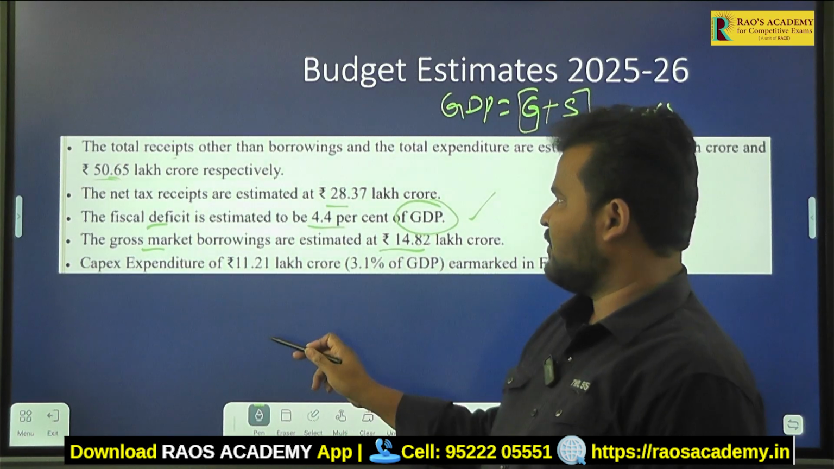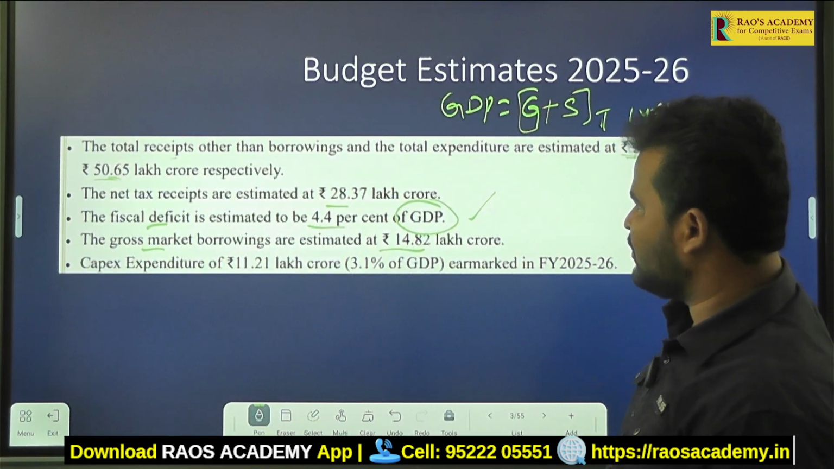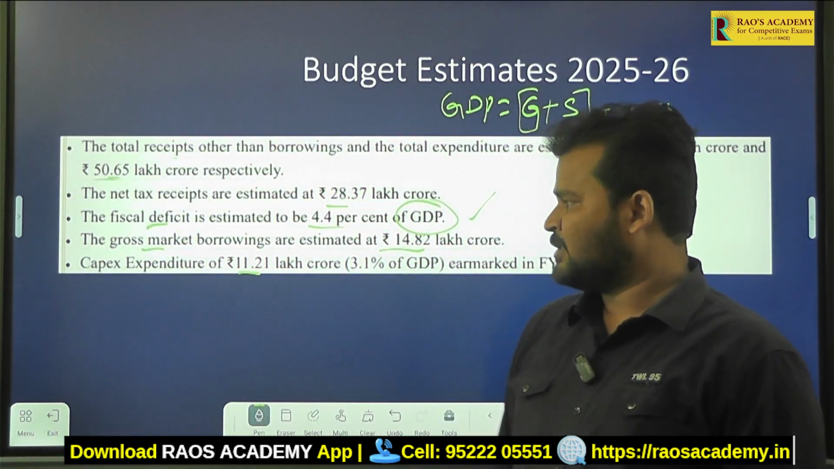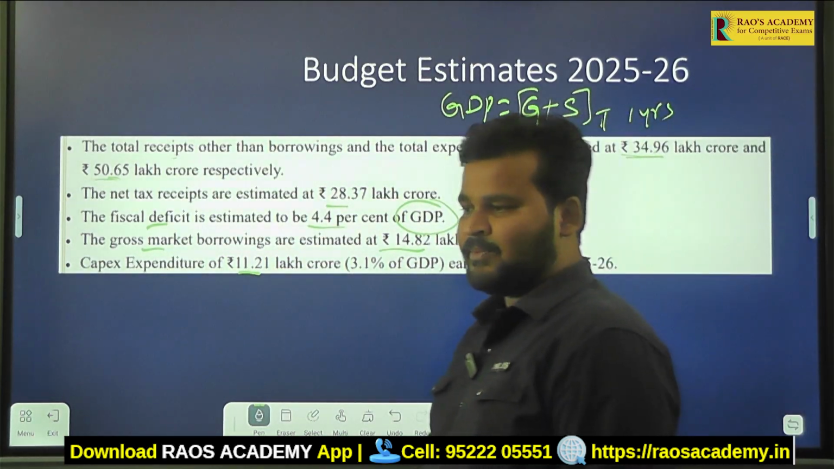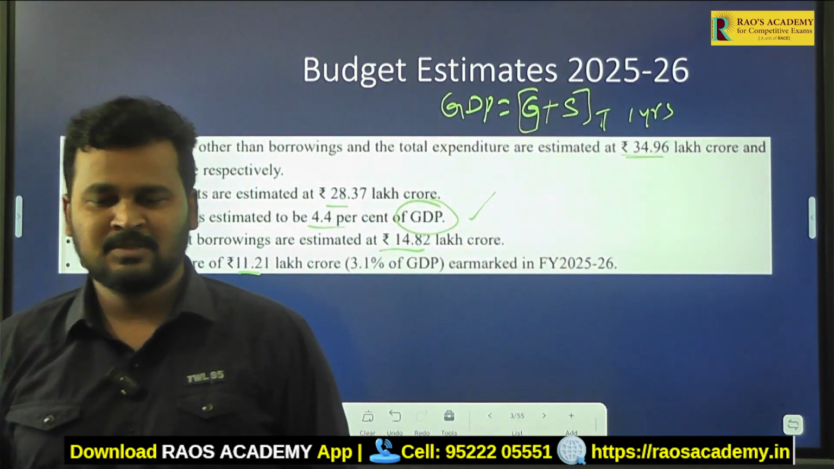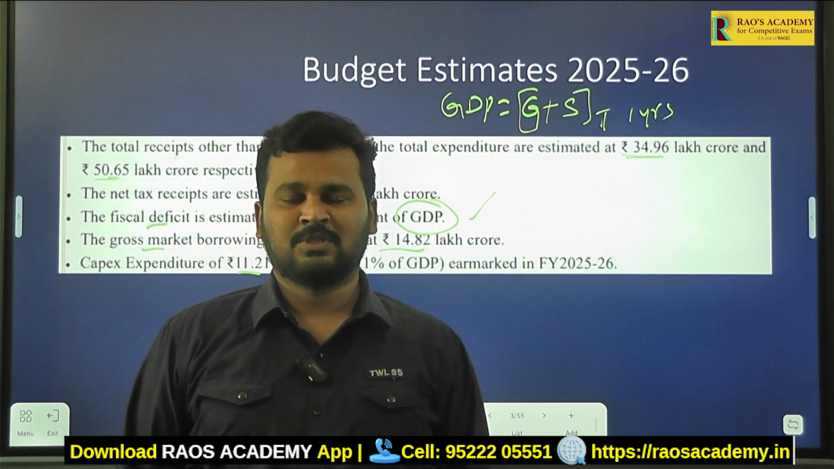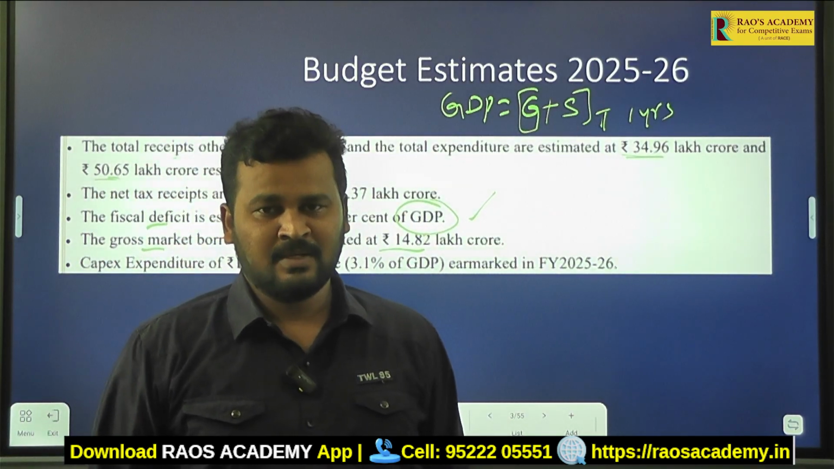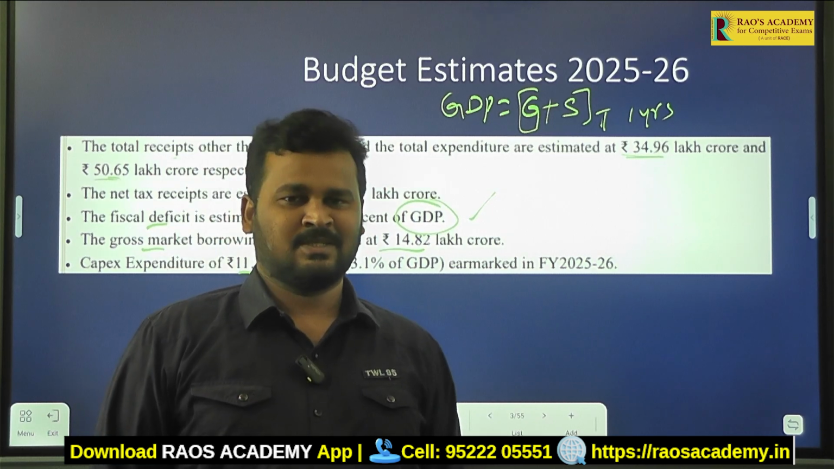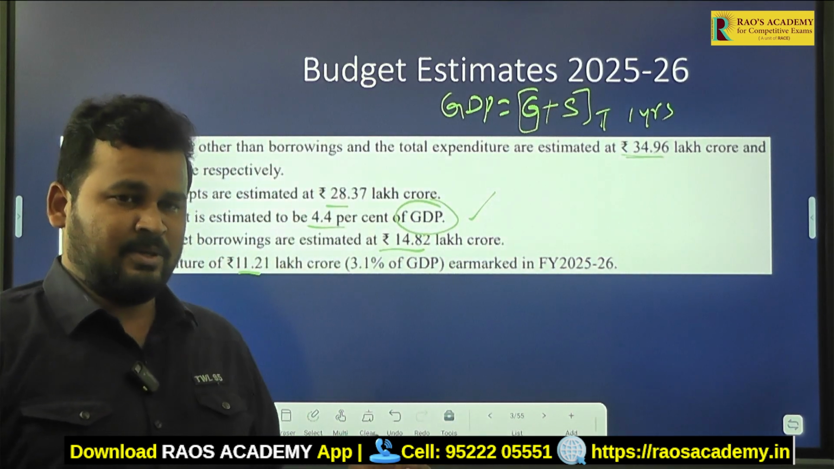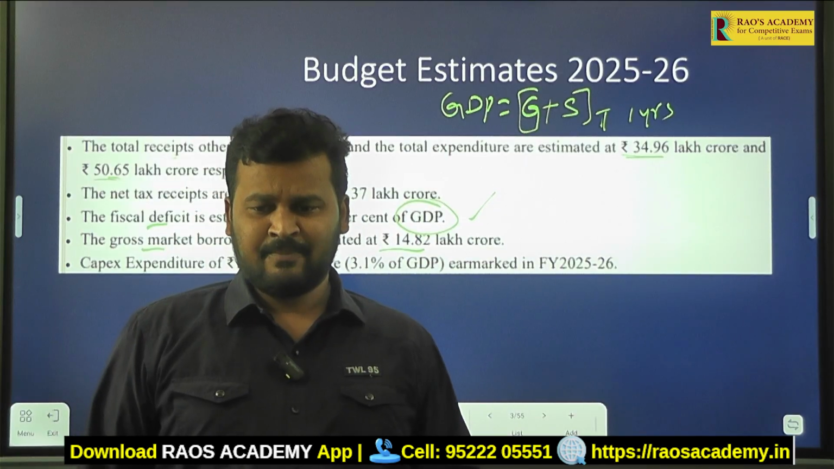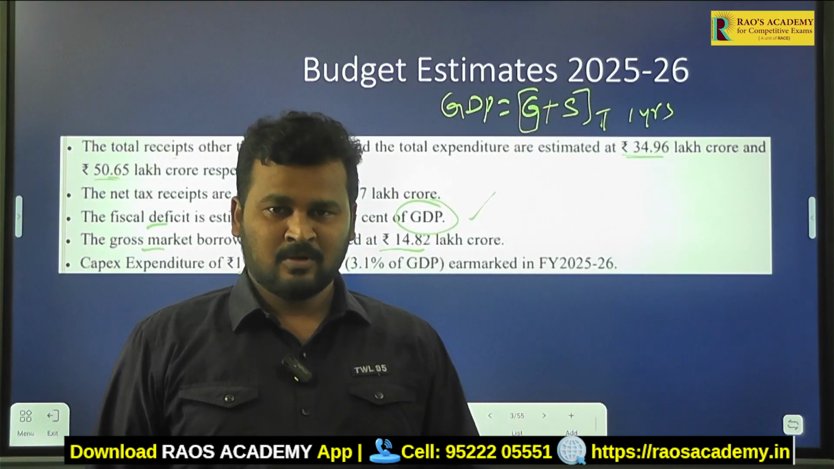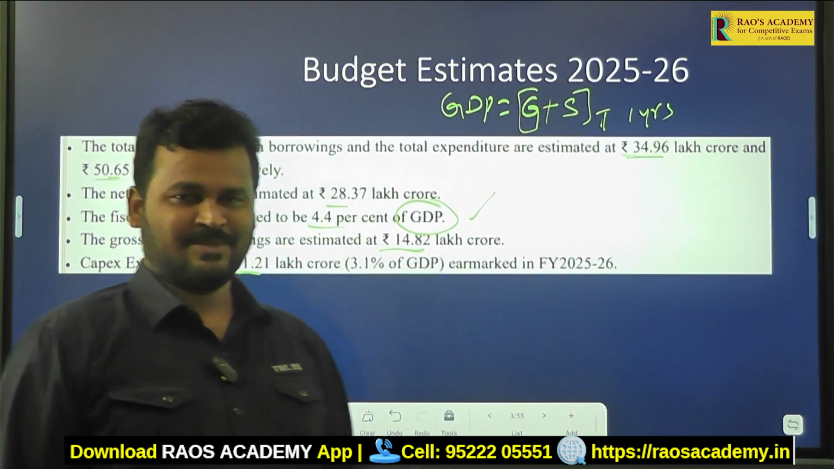Among these 50.65 lakh crores of expenditure, capital expenditure is 11.21 lakh crores. What is capital expenditure? Capital expenditure means the expenditure which is levied for the construction of infrastructure, which is used for the development of industries, projects and the like. Capital expenditure is meant for the development of industries, infrastructure and many more.